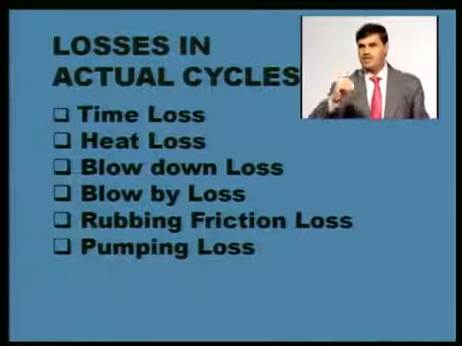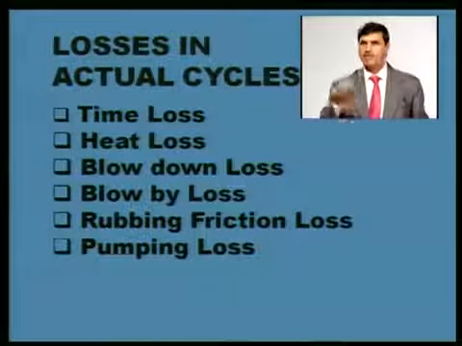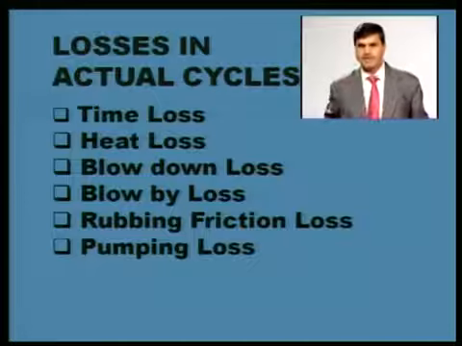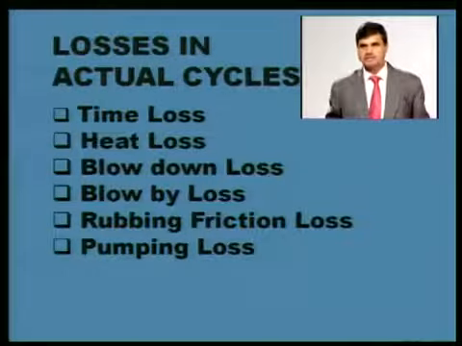Rubbing friction loss, between cylinder and piston there is friction, that also. Pumping loss: for taking fresh mixture into the cylinder and exhausting the burnt products from the cylinder, it also needs some power. So these are the 6 major losses which make the fuel air cycle and the actual cycle different. As compared to the air standard cycle, the fuel air cycle was different, it had lower efficiency, and as compared to the fuel air cycle, this actual cycle is significantly different, and its efficiency is much lower. One is time loss.